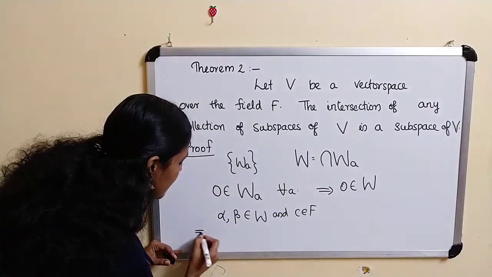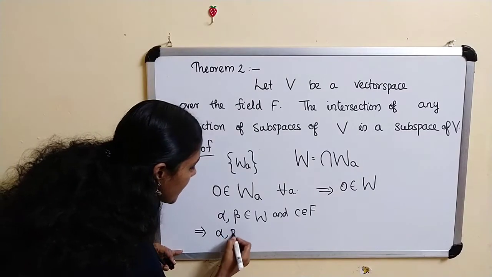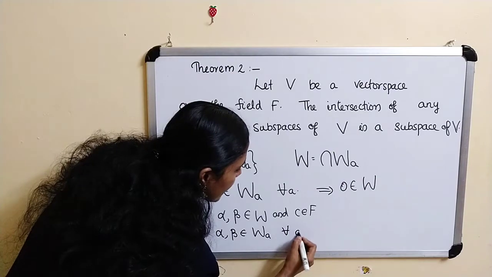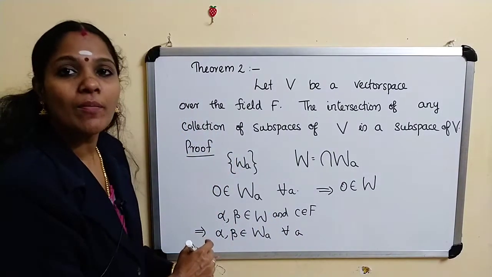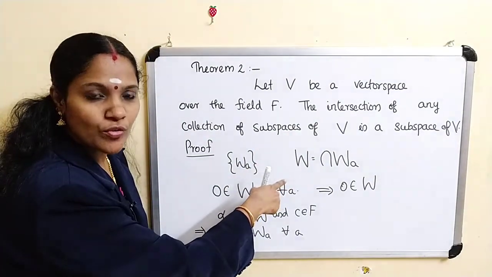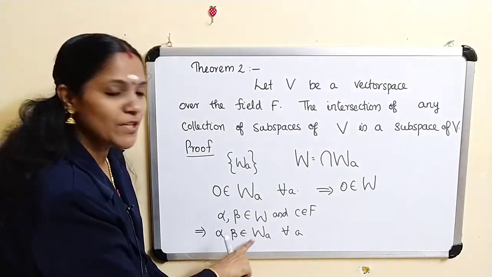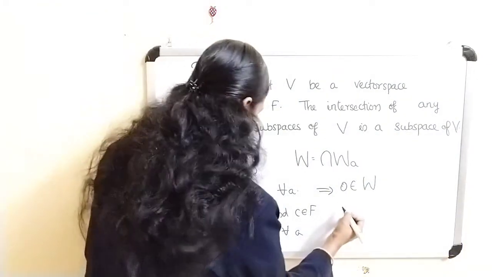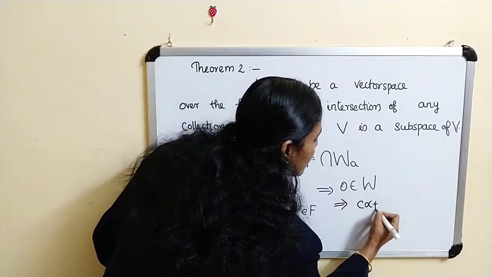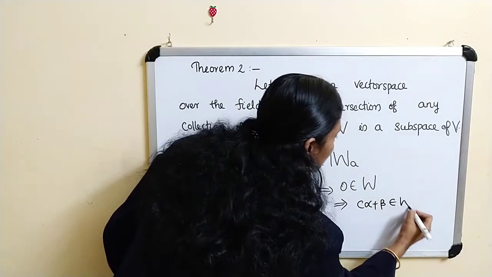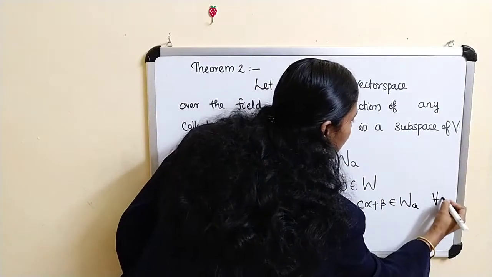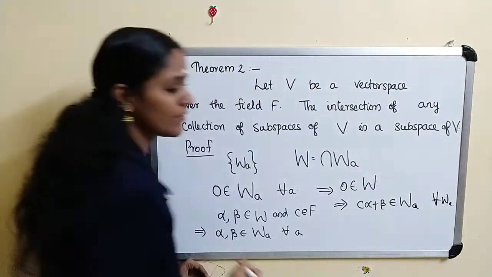This implies alpha, beta belong to W_A for every A. But W_A is a subspace of V.